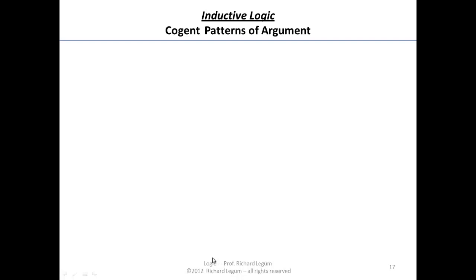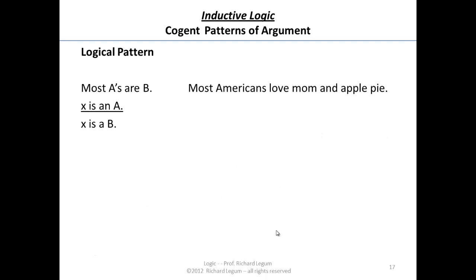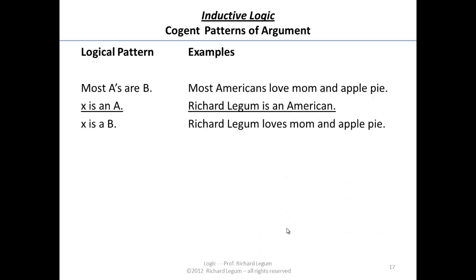Just as we did with the valid patterns of argument, we want to take a look at the common valid patterns of cogent argument. And the first one we'll take a look at is most A's are B's, X is an A, therefore X is B, which was the pattern of the last example that we're considering. So there's the pattern, and if we were looking for an example: most Americans (A's are Americans, and B's are lovers of mom and apple pie).